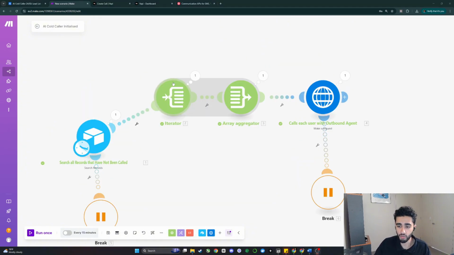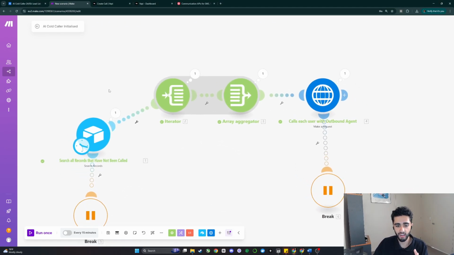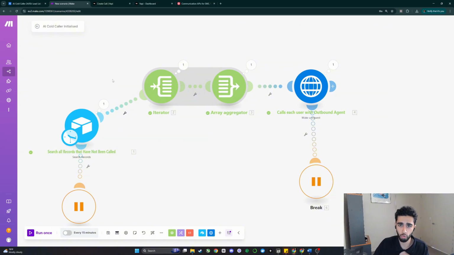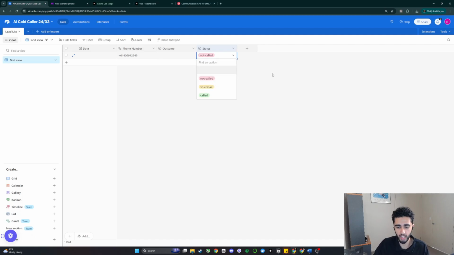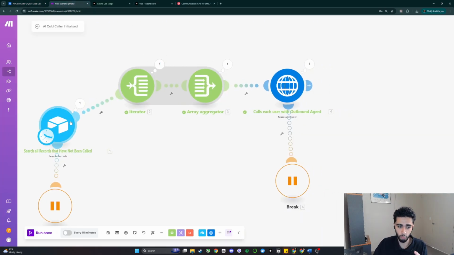One of the biggest issues that I had with this system when I first started is I would have it run automatically, and obviously this is for testing purposes, so it would be with my phone number or a friend's phone number, but I would forget to update my Airtable column to cold. And this system would continuously loop because it's always searching for the phone numbers that haven't been called. And when you don't update the status field after you've made the call, it can do some things.